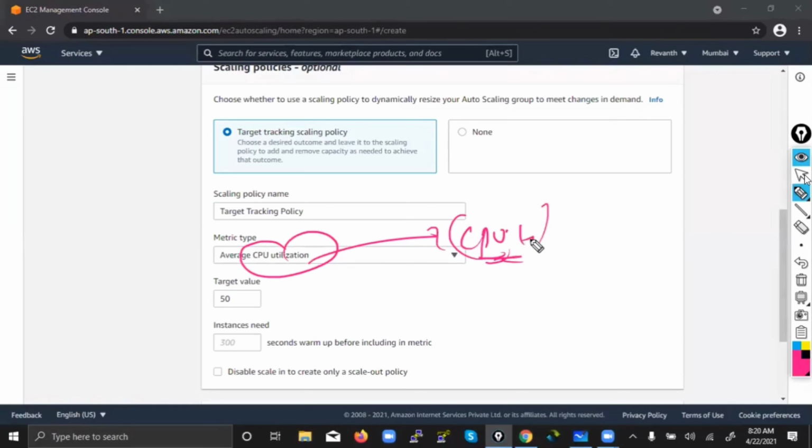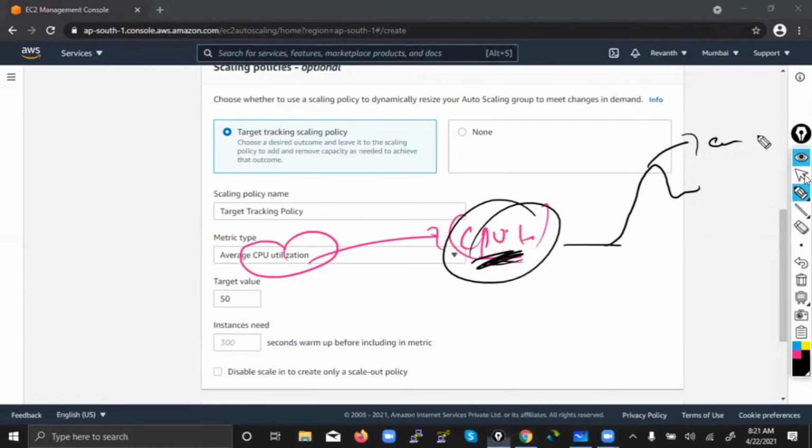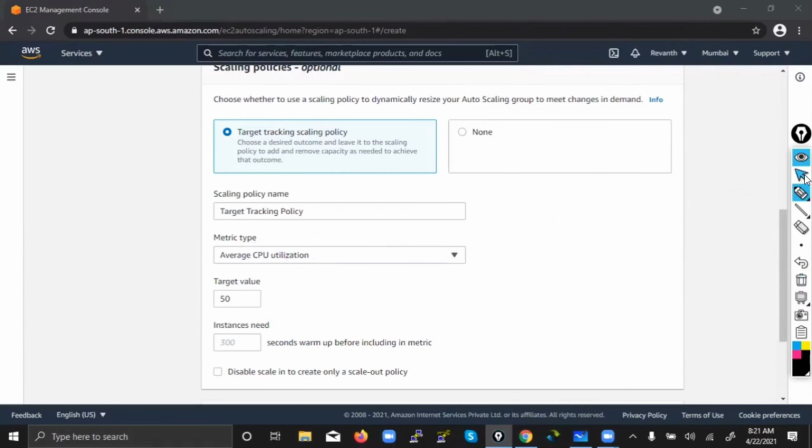What did we discuss? How can you say that so much load is coming on your machine with the help of CPU percentage? The CPU percentage is increasing like this. That means more customers' traffic is coming. If the CPU percentage is somewhere down like this, okay, it's nominal. Only fewer people are active. So what we have agreed, if the average CPU utilization is more than 18, we want to launch a machine.